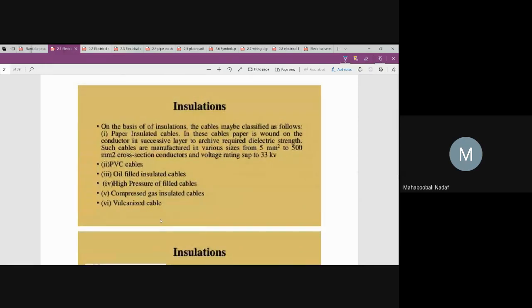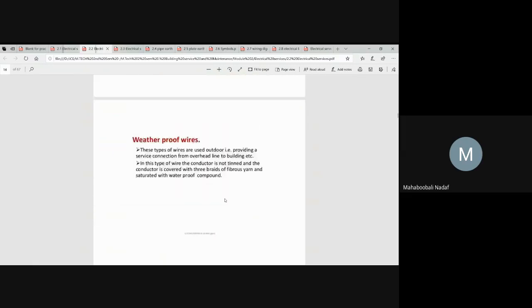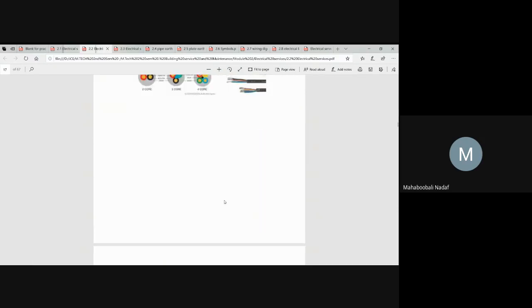Now, in the last class, we saw what insulation is. Insulation is a protective cover which stops the flow of current outside. Generally we can use PVC, oil filled, high pressure, compressed gas, or vulcanized cable. In the last class, we saw this cross section of the different types of insulating material.